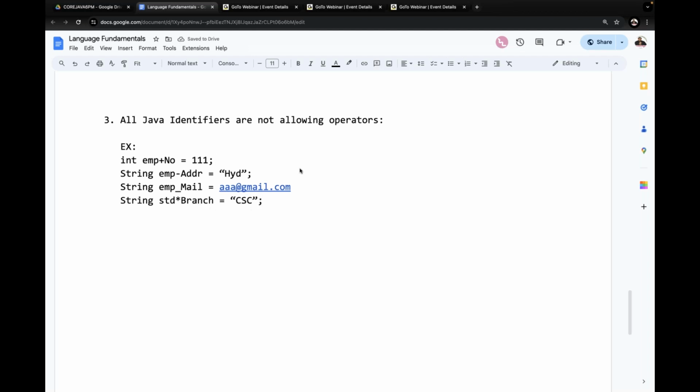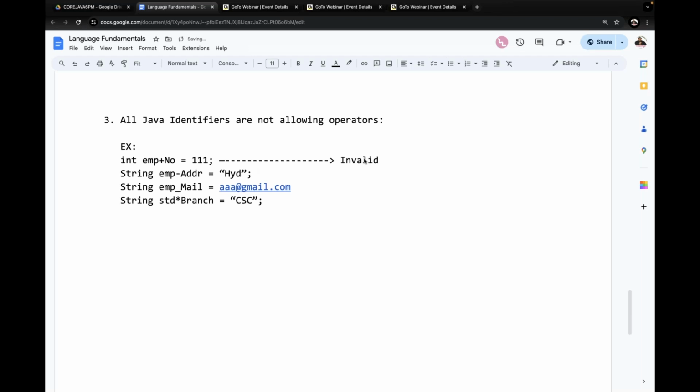Now check this one. First one, valid or invalid? What is the point we are trying to say? The point is all Java identifiers do not allow operators. EMP plus NO, operators are not allowed. Here plus is provided, and plus is an operator. So this is invalid.